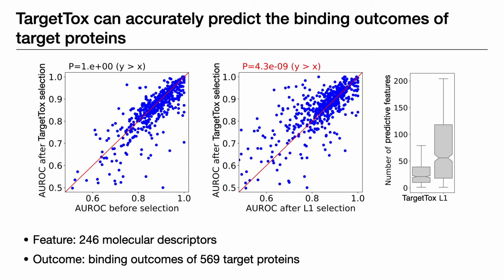We also compare TargetTox to a common selection method, L1 regularization. And as you can see here, TargetTox outperforms L1 by a large margin, with a much smaller set of predictive features, and that makes our model much easier to interpret.